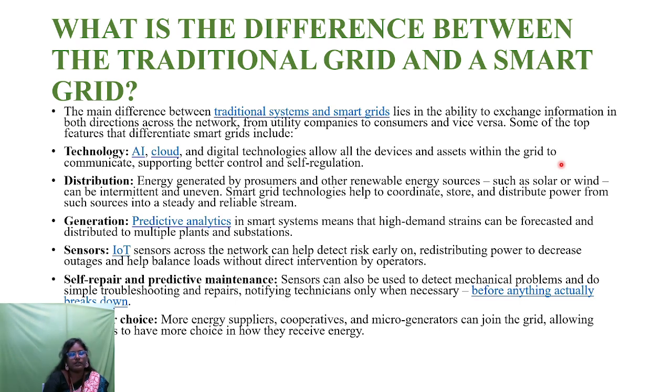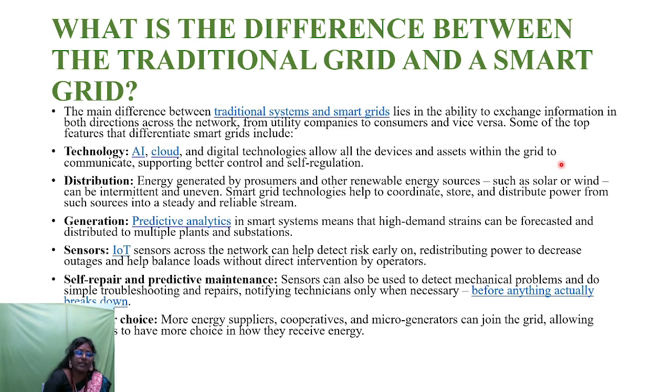Next, third is generation. We can use predictive analysis in the smart system, which means that high demand strains can be forecasted and distributed to the multiple plants and the substations. And fourth is sensors. In the smart grid we are using IoT sensors. IoT sensors across the network can help to detect risks early and redistribute the power to decrease outages and help to balance the load without direct intervention by the operators.